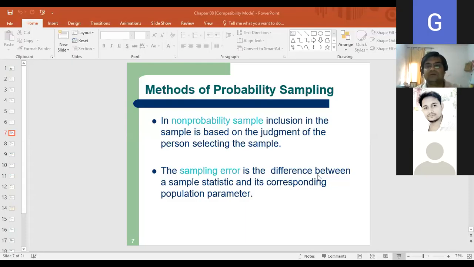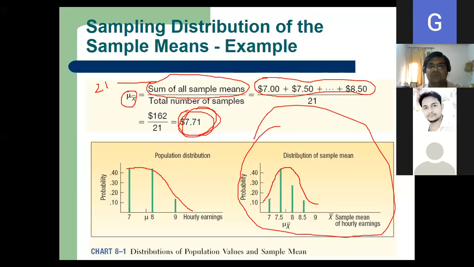Am I audible and visible? Yes, sir. We are facing a net problem, I think.